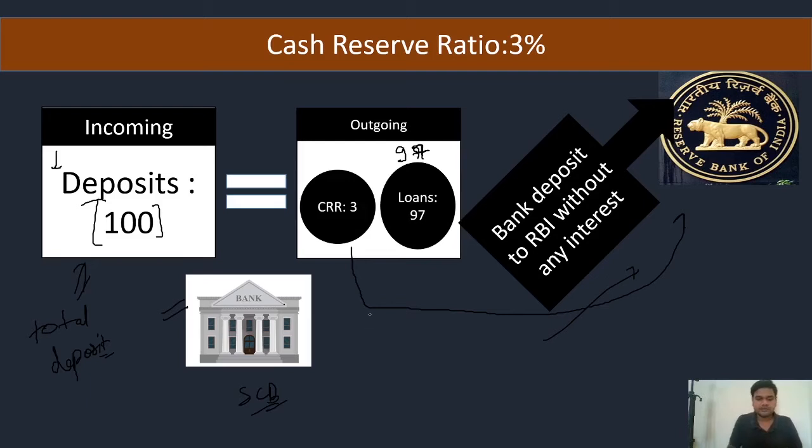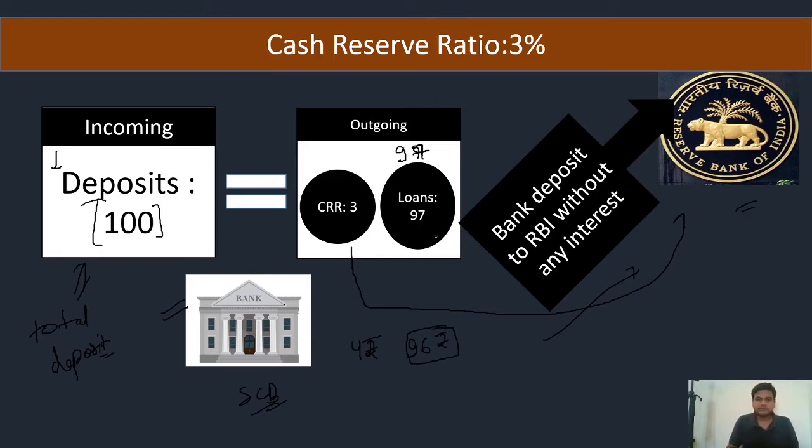Now if CRR is increased, suppose CRR becomes 4%, then how much loanable currency stays with the bank? 96 rupees. If 4 rupees have to be kept with RBI, then 96 rupees remain with the bank.